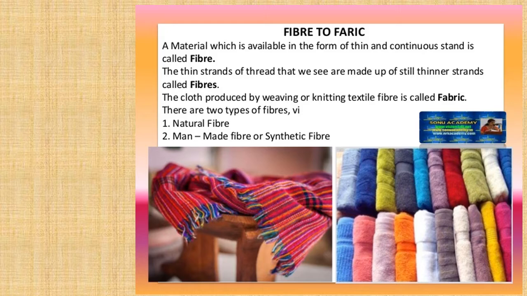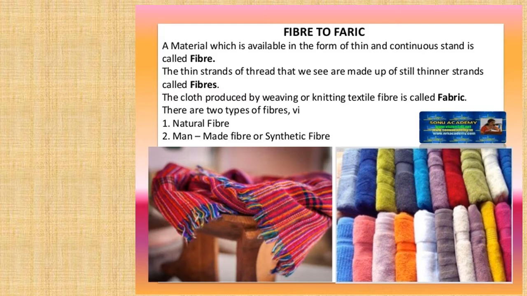So first we'll discuss what is fiber. A material which is available in the form of thin and continuous strand is called fiber. You can say a thread that we see is made up of still thinner strands called fiber, and the cloth is produced by different processes like weaving or knitting. We'll discuss about this also.